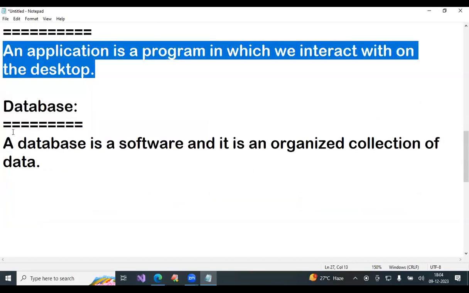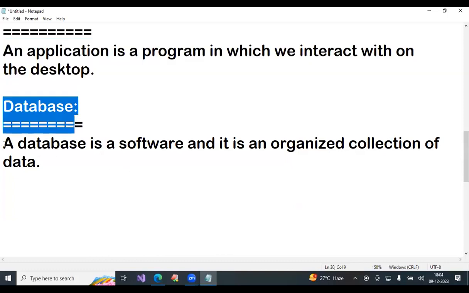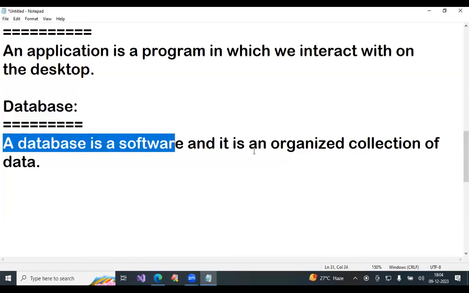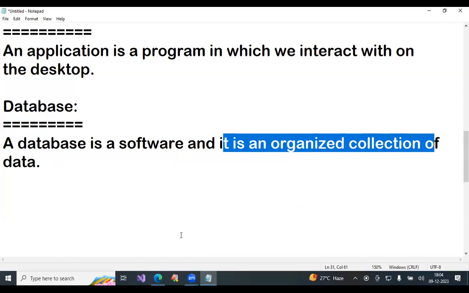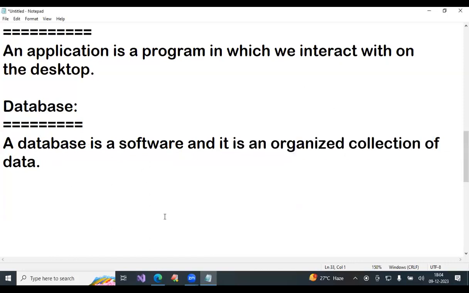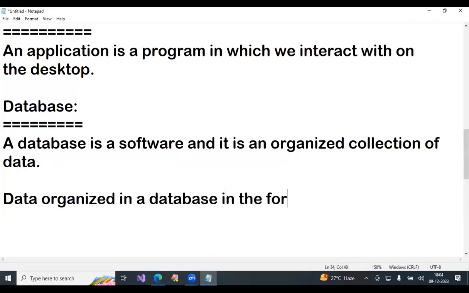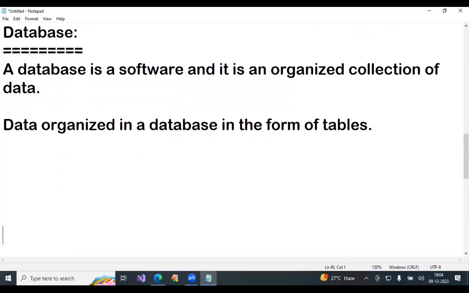But what exactly JDBC is, is not completed. How to teach? What is a database? It is a software and it is an organized collection of data. How is the data organized? Note, data is organized in a database in the form of tables.